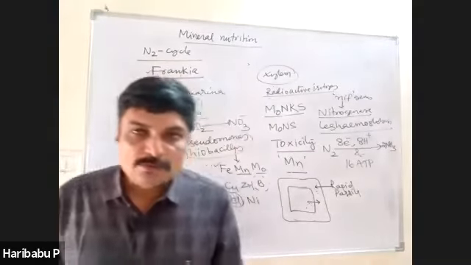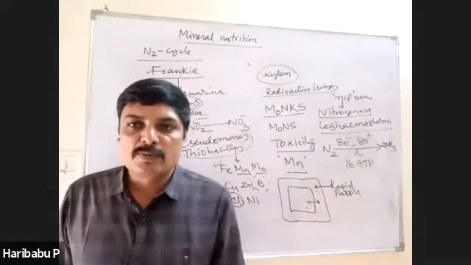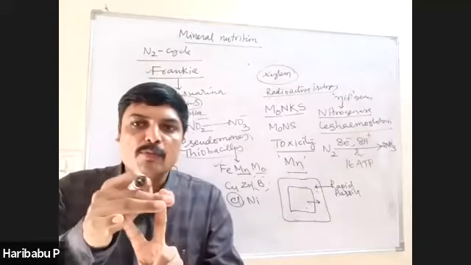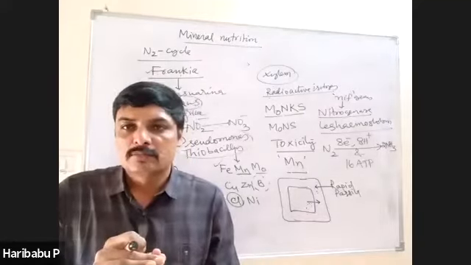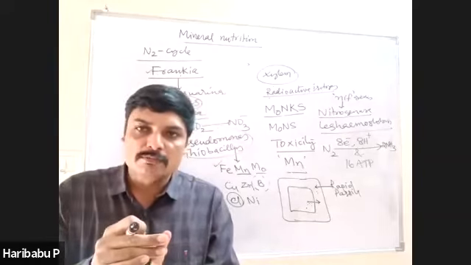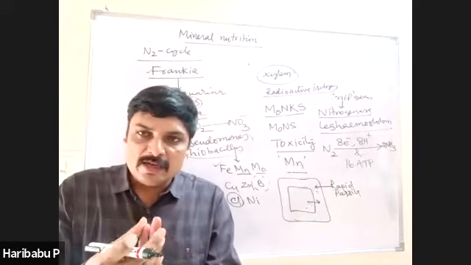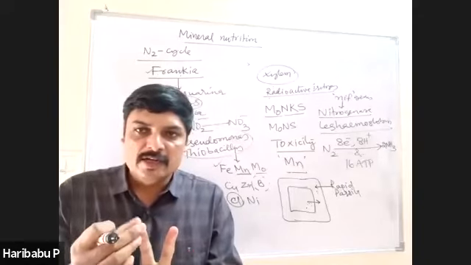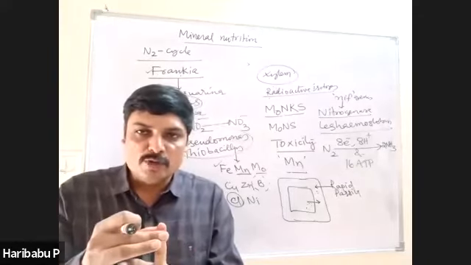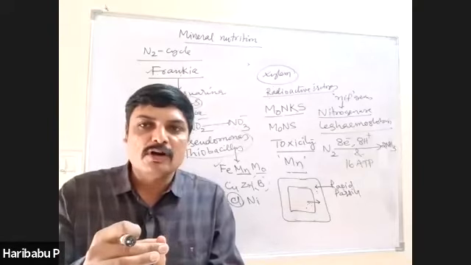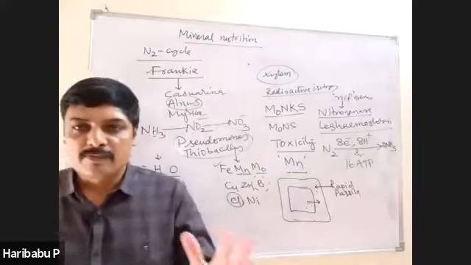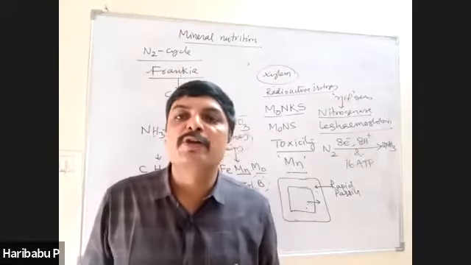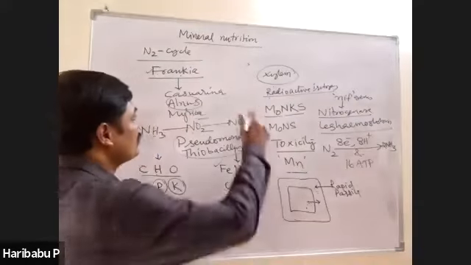Plants absorb nitrogen mainly in 2 forms: nitrate form and ammonia form. When these are accumulated in the plants, accumulation of nitrate won't cause any harm, but accumulation of ammonia is toxic to the cells. Therefore, the plants convert the excess ammonia into amino acids by 2 processes.